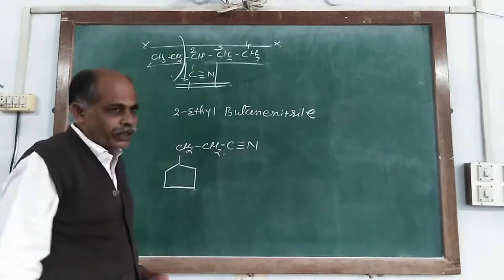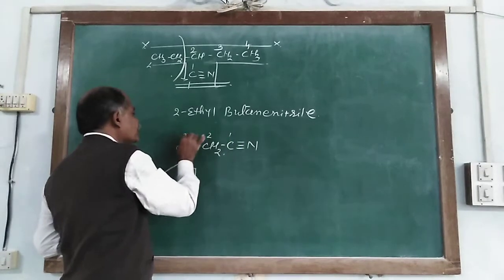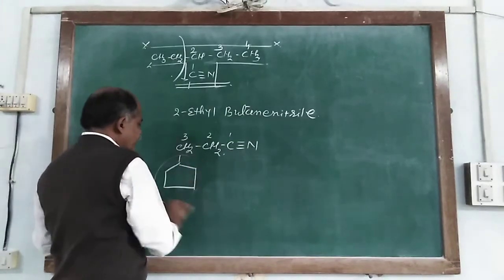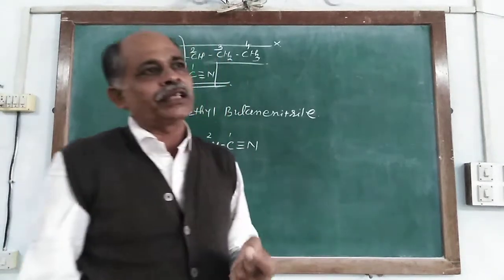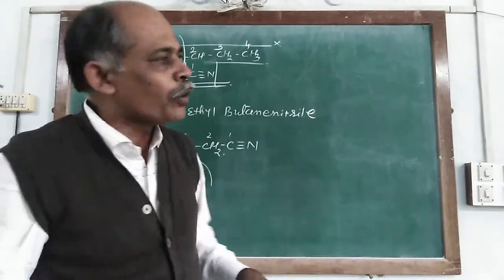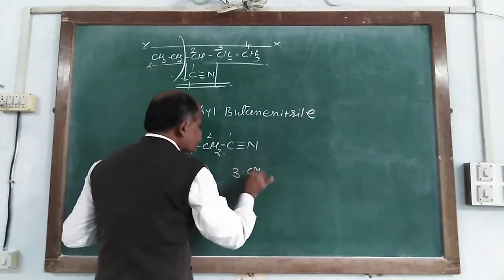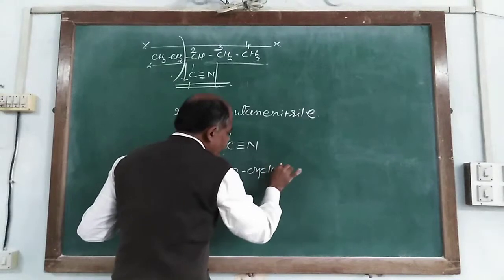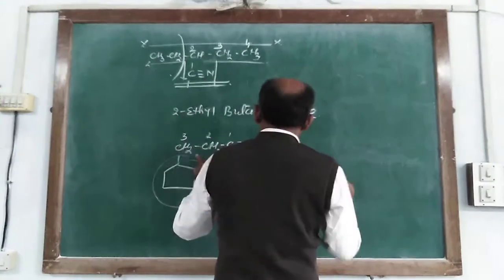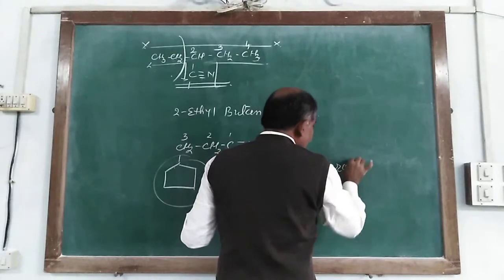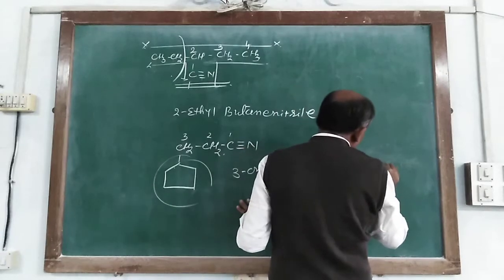So which of them is taken as the parent chain? 1, 2 and 3, and carbon number 3 is linked with one substituent group, which has carbon number 5 in the form of a cyclic structure. So it is 3-cyclopentyl propanenitrile or propane 1-nitrile.